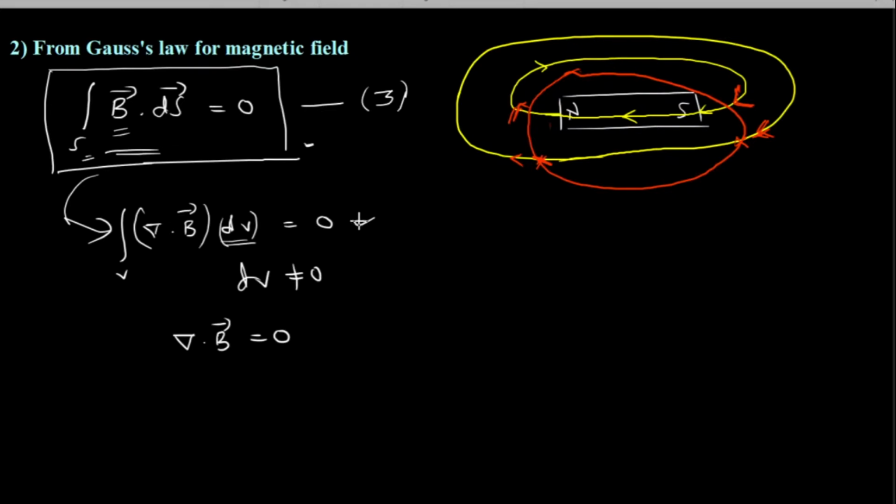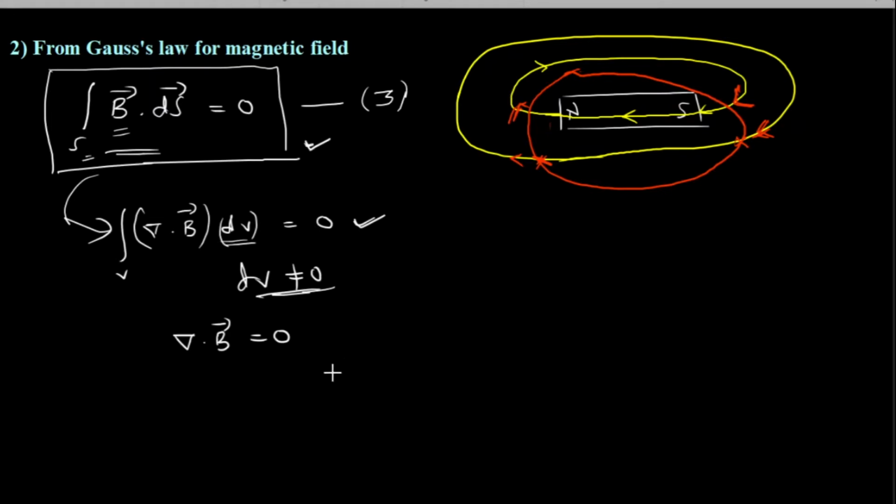If the surface integral B dot ds equal to 0 is true, which is obviously true, which we defined, then if I apply divergence theorem, I am going to get this, so this also should be true. Now dV cannot be 0, so del dot B has to be 0. So this is also true.